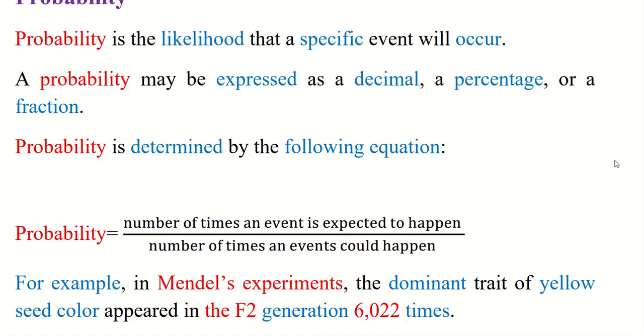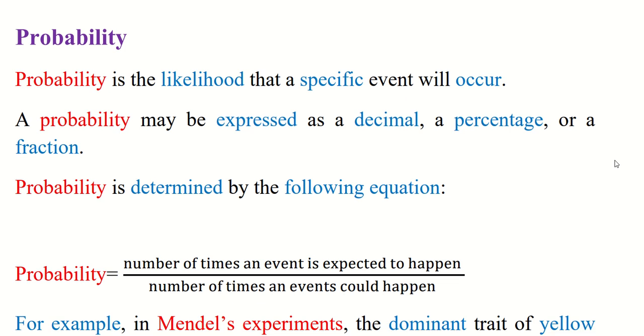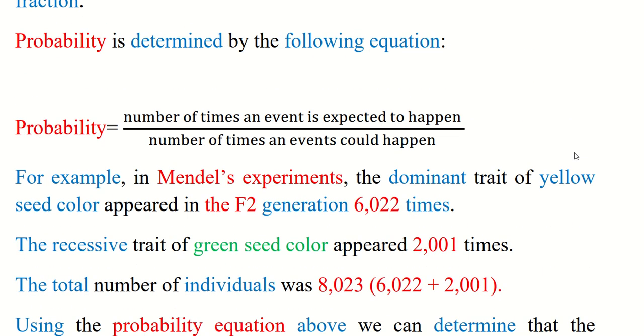What's probability? Probability is the likelihood that a specific event will occur. Probability may be expressed as a decimal, as a percentage, or as a fraction. Probability is determined by the following equation. Probability is equal to the number of times an event is expected to happen over the number of times an event could happen.